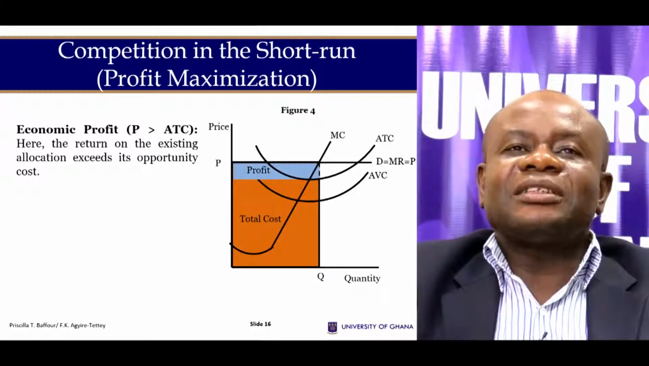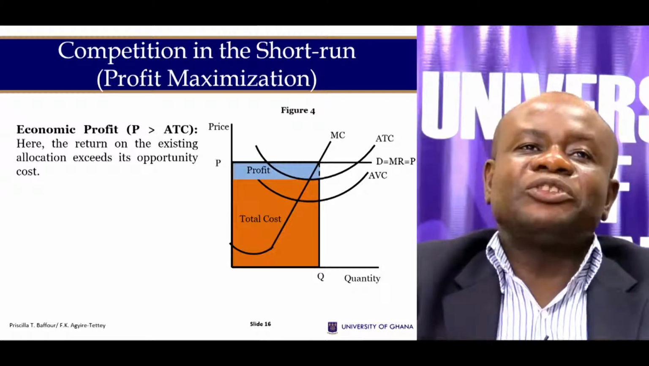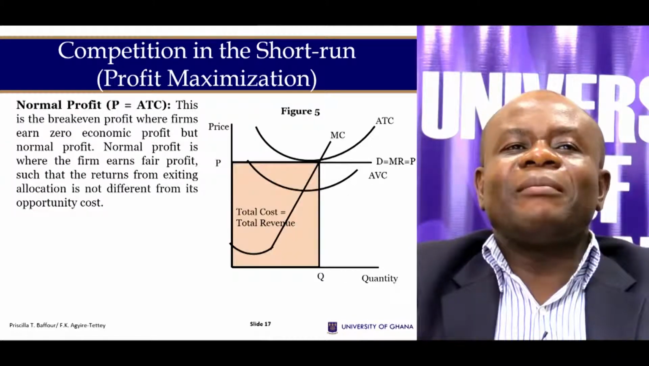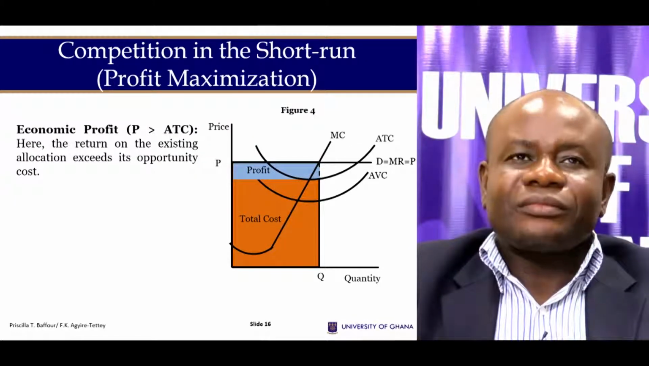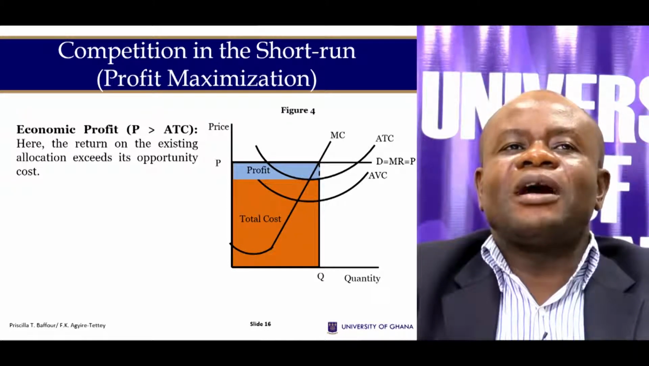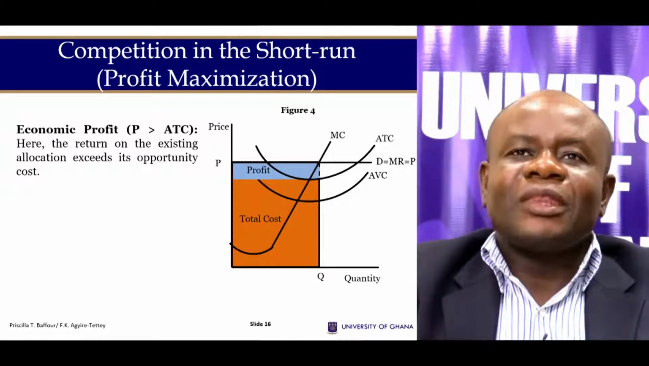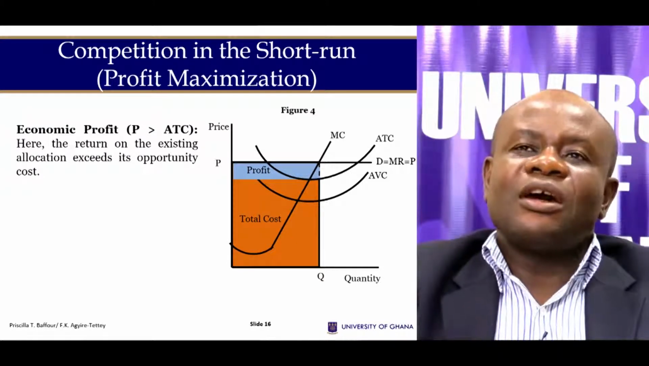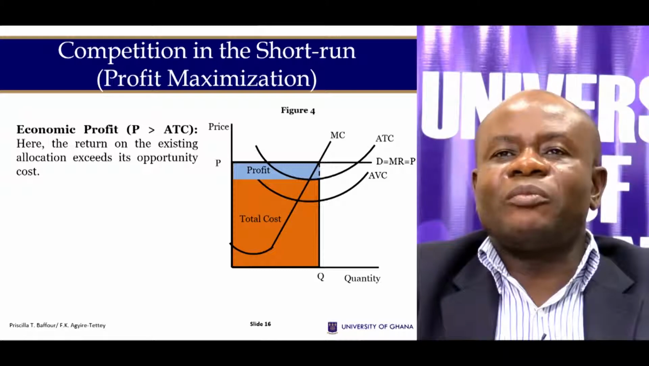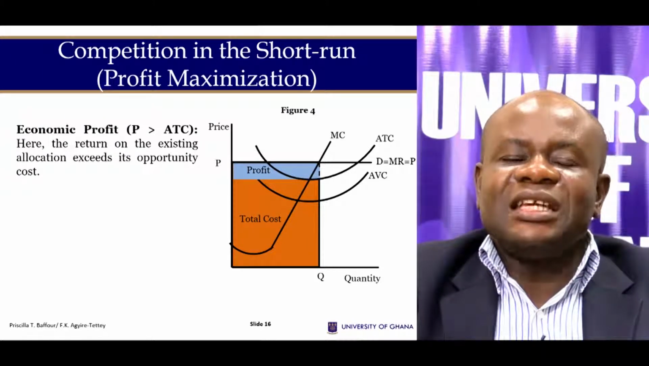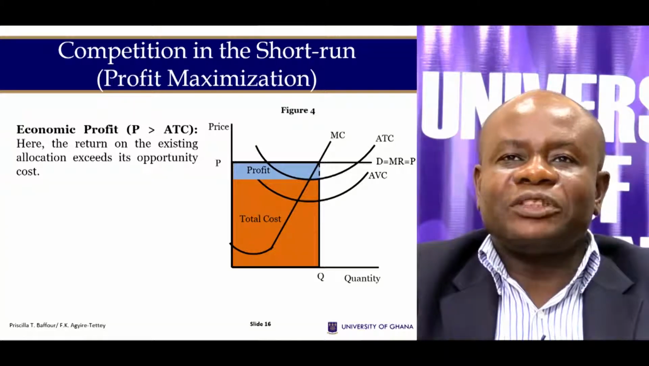Now we can talk about different types of profit that a firm can enjoy in the short run. In the short run, the firm can make losses, can make normal profit or supernormal profit. But for us to be able to determine profit, we need to know the cost per unit of producing the commodity. In other words, we need to know our average cost curve at each level of output.